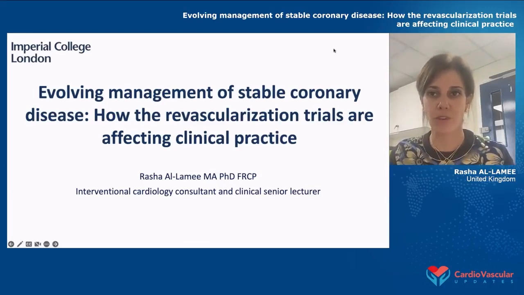So let's start with the first presentation, which is entitled Evolving Management of Stable Coronary Artery Disease, How the Revascularization Trials Are Affecting Our Clinical Practice.